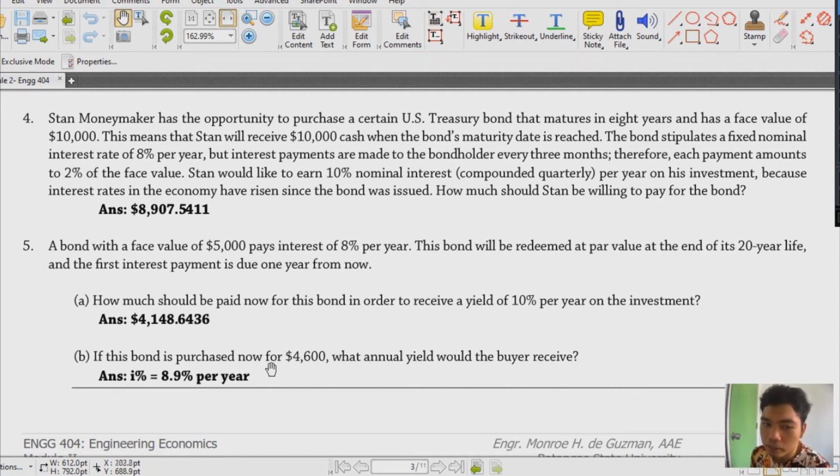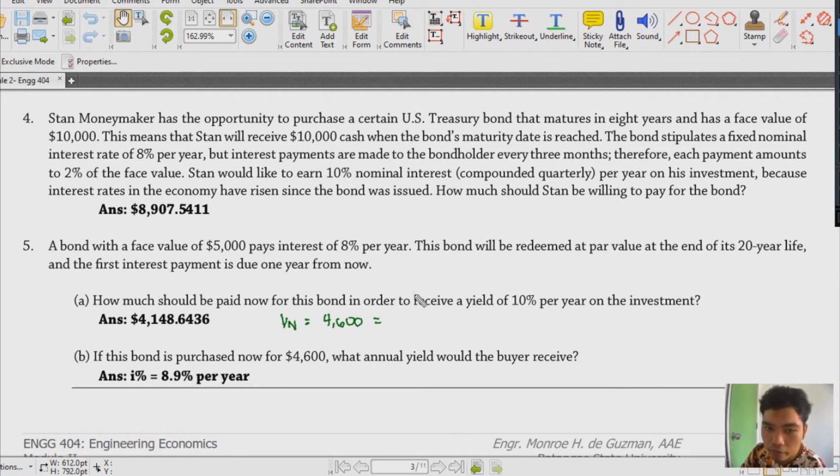And if this bond is purchased now for 4,600, so that is your V sub n, what annual yield would the buyer receive? Now, I'll try to solve this since we don't have an example yet for V sub n. So let's have V sub n equal to 4,600, and this should equal your payment. What we are looking for is the annual yield, so our I is the missing one.